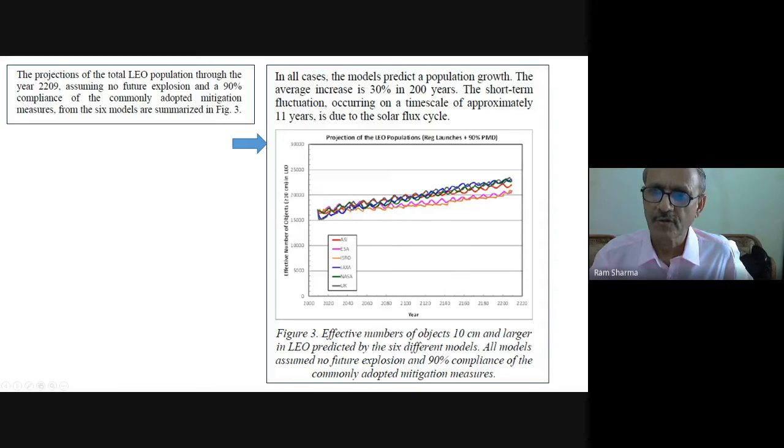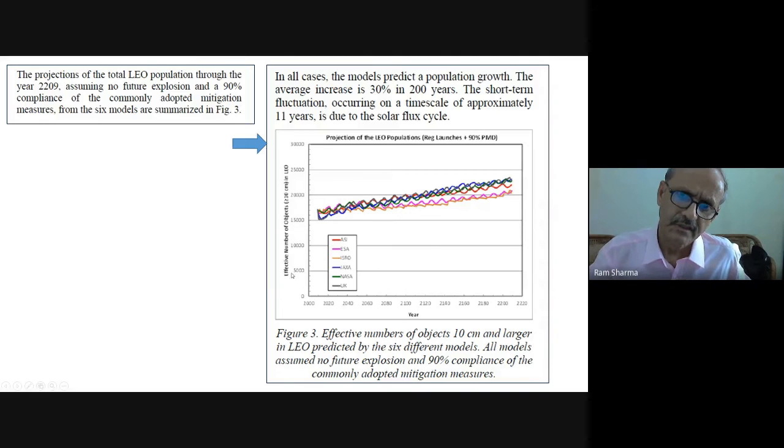They almost all are the same. These 4 models are showing in a similar fashion. These are slightly lower. I think ours is on the lower side. Ours and the pink one, this and this are matching. ESA and ISRO, I think we are matching each other. Others are slightly on the higher side.